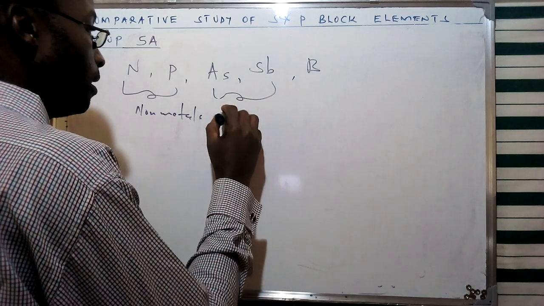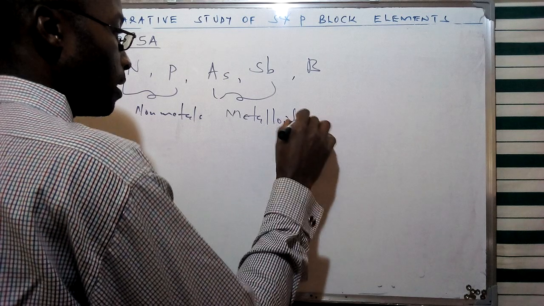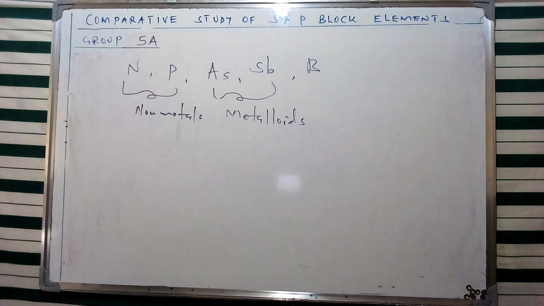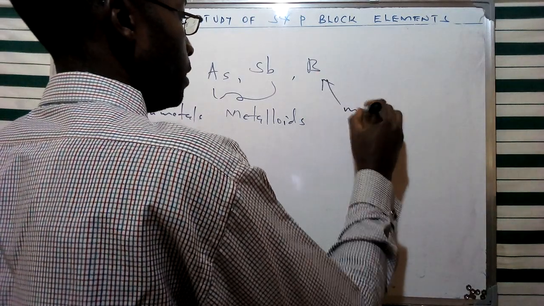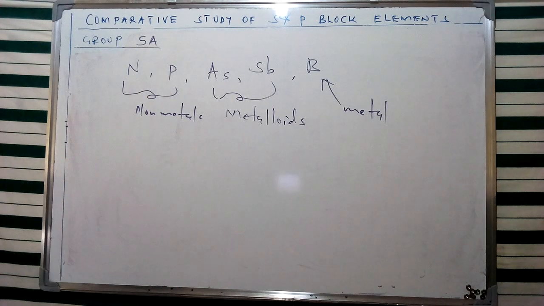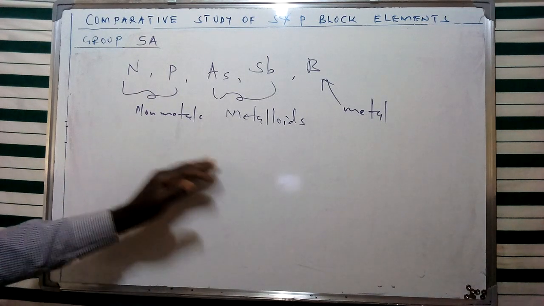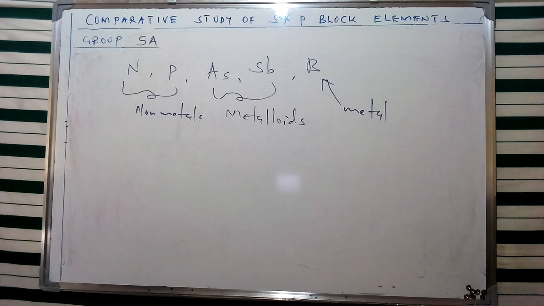The next 2 members are under the class of metalloids, which means that they exhibit some of the characteristics belonging to metals and non-metals. The last one is a metal, which is bismuth. These are the unique properties displayed by group 5 elements.